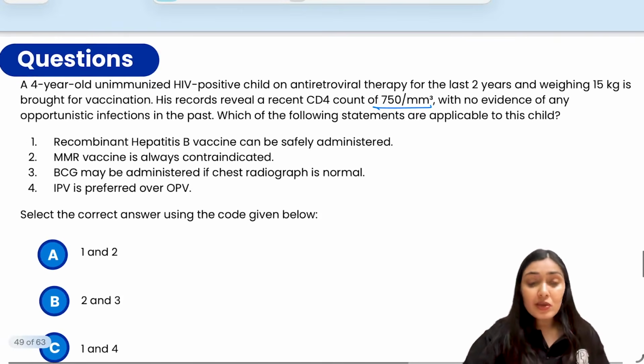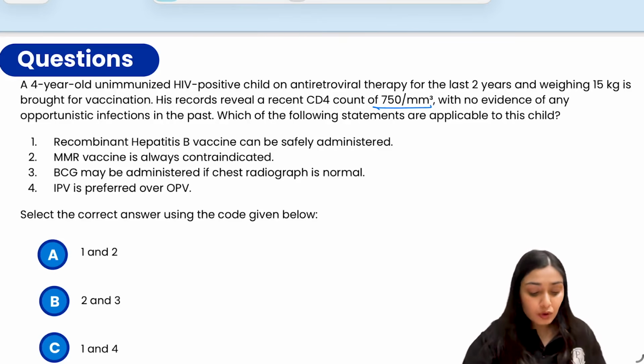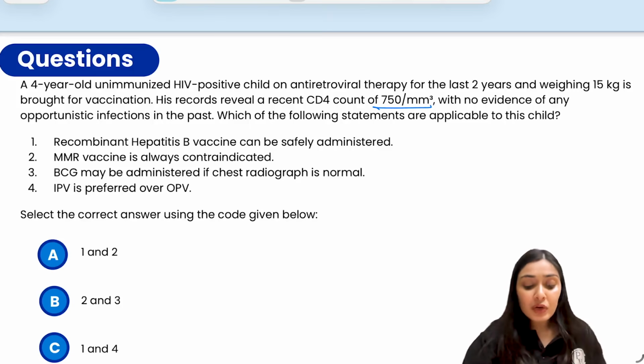The first statement says that recombinant hepatitis B vaccine can be safely administered over here. The second option says that MMR vaccine is always contraindicated. Third option says BCG can be administered if the chest radiograph is normal. And fourth option says IPV is preferred over OPV.